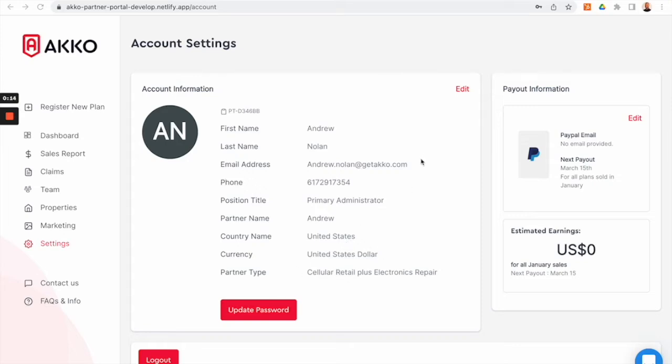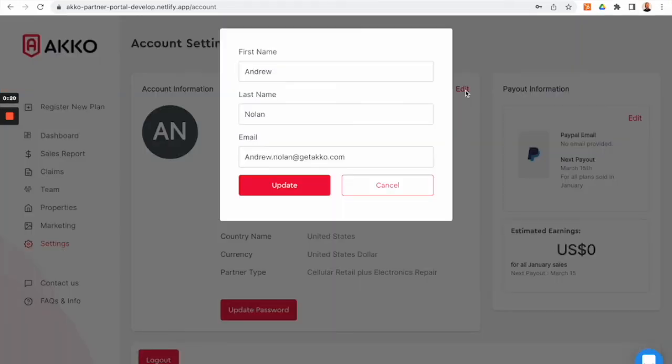This is a pretty short and sweet video, but I'll show you how the buttons work. Some of the settings are actually locked, so when you click into edit, you can only edit some of the fields on here, such as the name and the email.